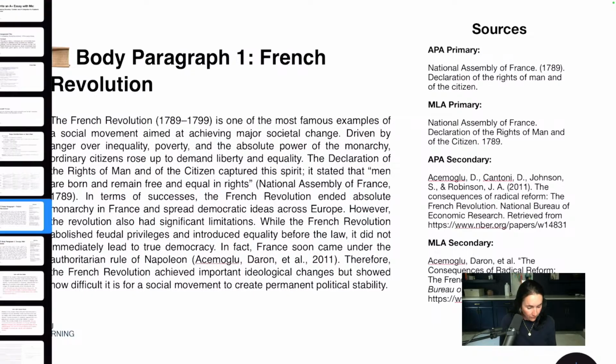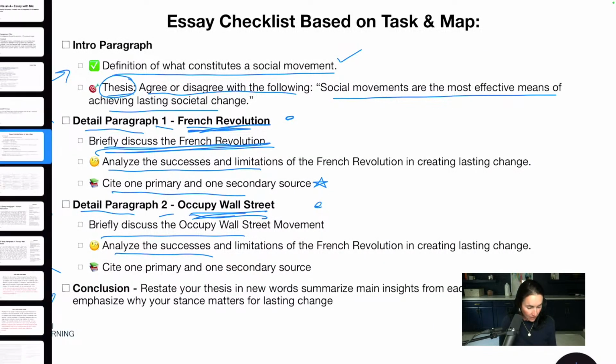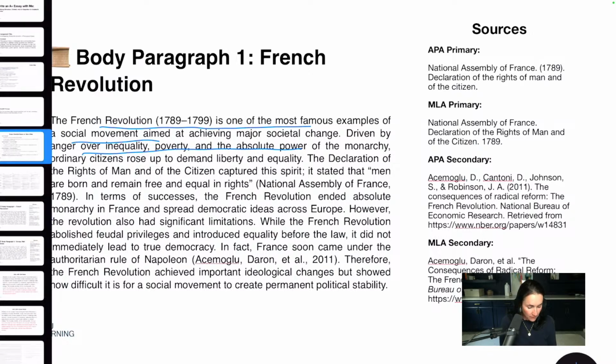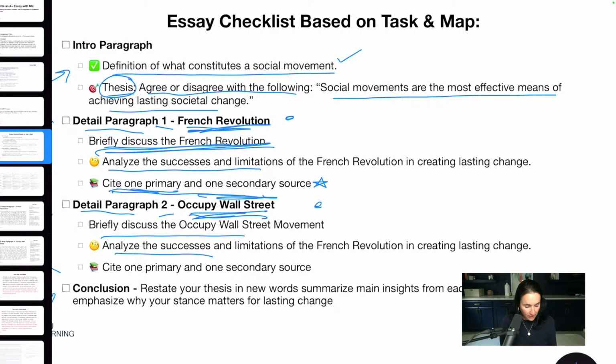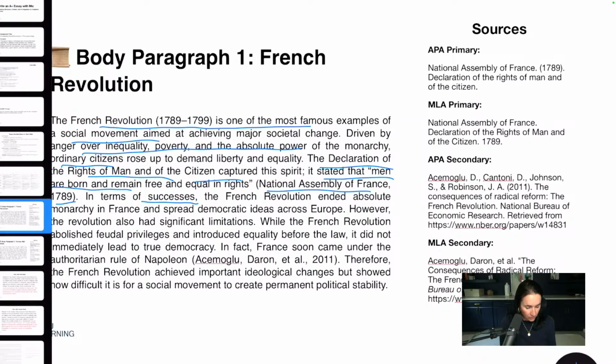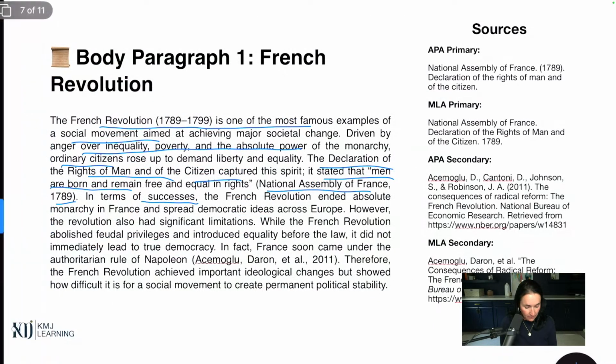So, what do we have? The first thing here is to briefly discuss the revolution. Did I do that? Yes, I did. Right here, and here, and here. Then another one was cite one primary source and one secondary source. Did I do that? Yes, I did. I have the Declaration of the Rights of Man and of the Citizen, and I have a little bit of a quote there, and then the citation. And then I talk about the successes, which is another one. Let's go back here. Analyze the successes and limitations. Did I do that? Yes, I did.